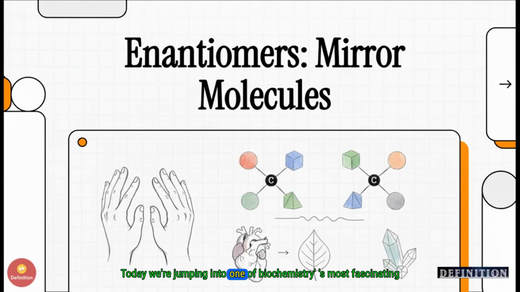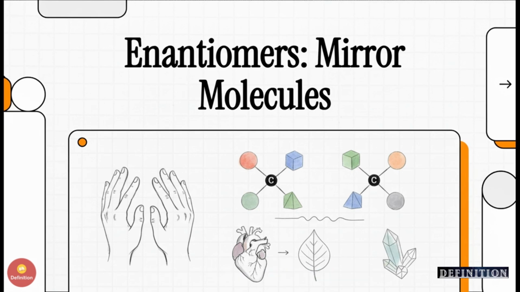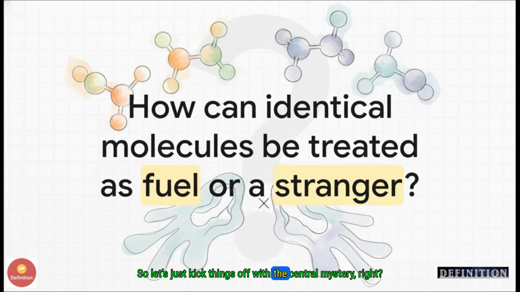Today, we're jumping into one of biochemistry's most fascinating puzzles, enantiomers. These are the mirror image molecules that play a massive role, not just in the world around us, but inside our own bodies. So let's kick things off with the central mystery, right? Picture this. You have two molecules, they've got the exact same chemical formula, same atoms, all connected in the exact same order, but somehow your body can use one for energy, while the other one might as well not even be there. How is that even possible?